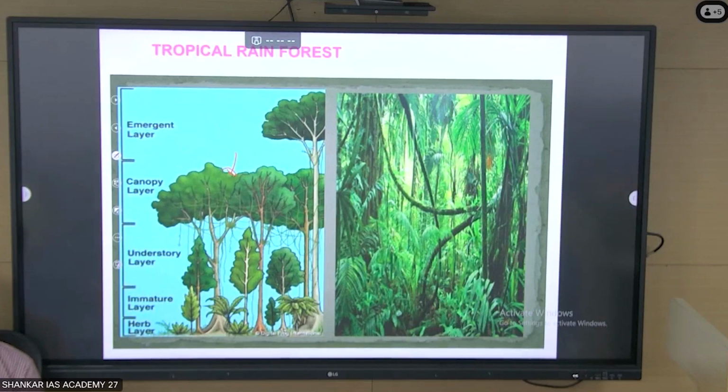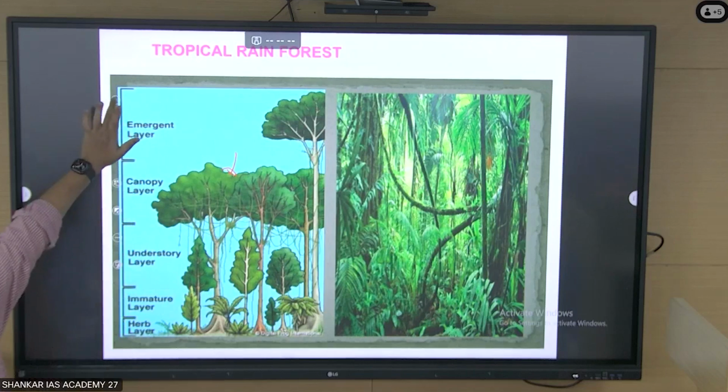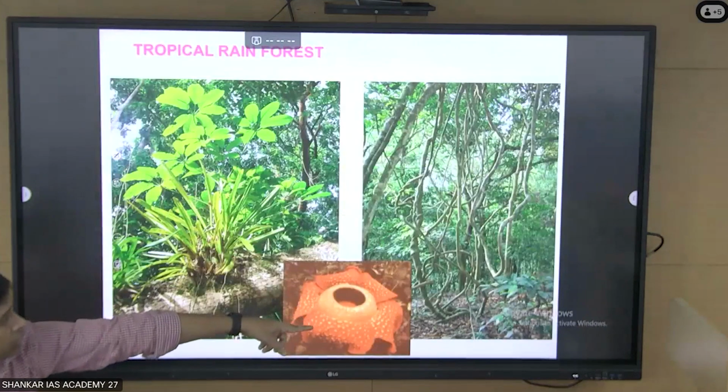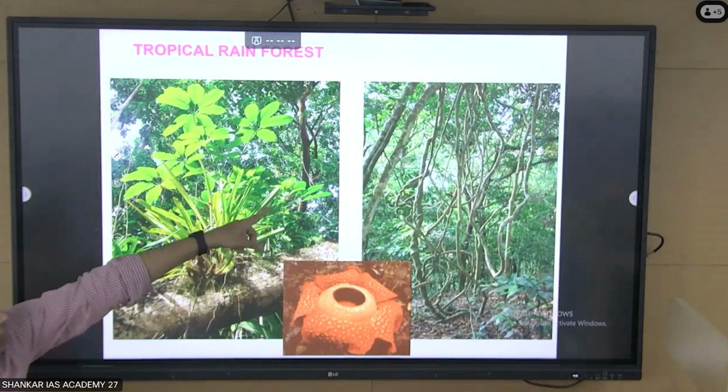Due to dim light, the vegetation is going to be very poor. Sparse vegetation at forest floor due to dim light. You don't find much light, so vegetation is very poor. Then what will be very dominant here? Commensalism. At the ground level, you don't find much vegetation. And what is more dominant?